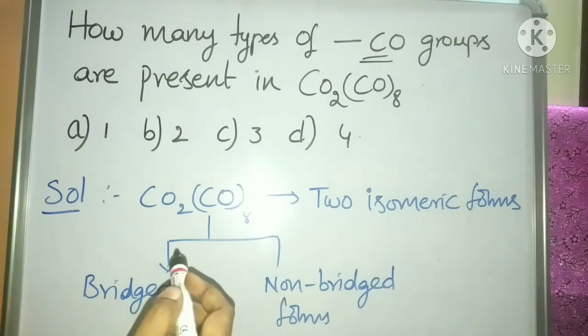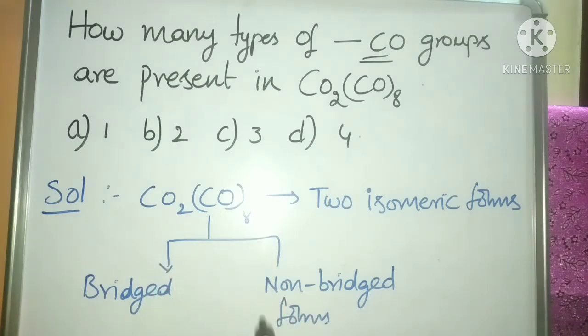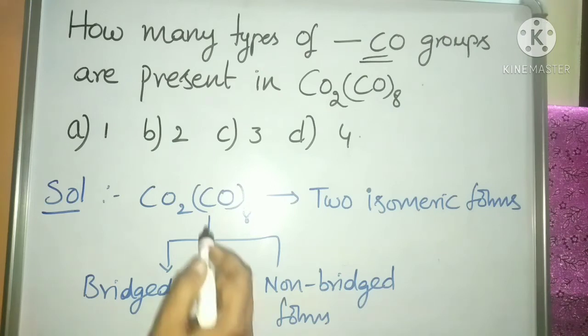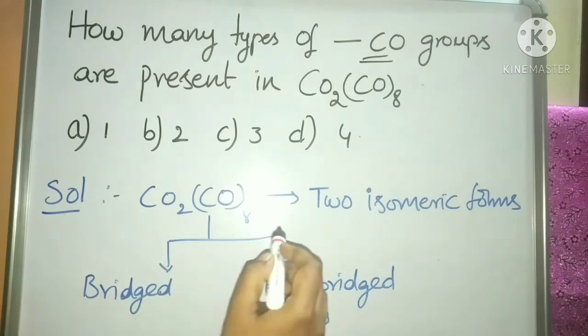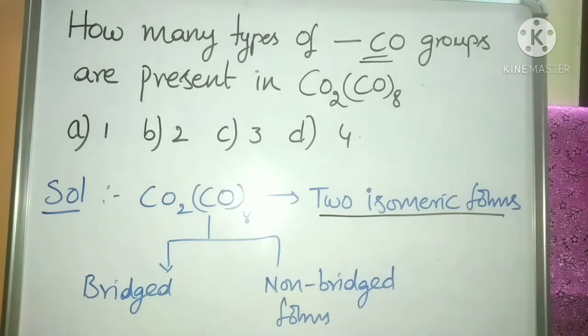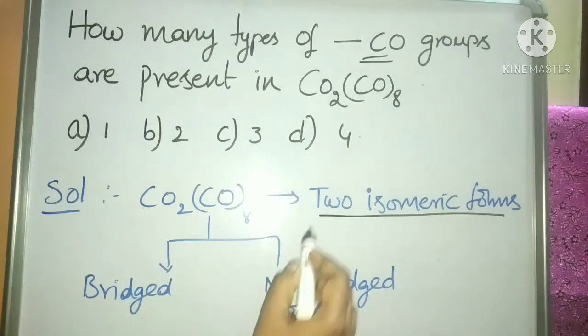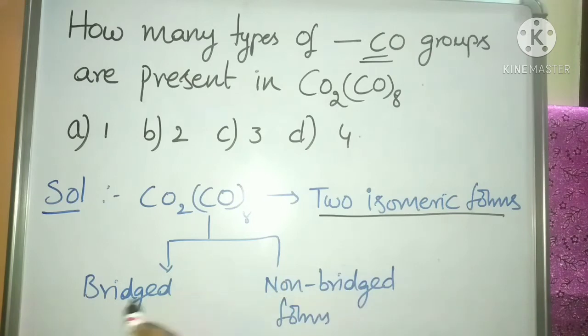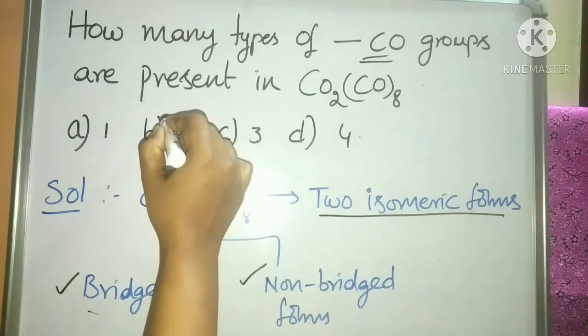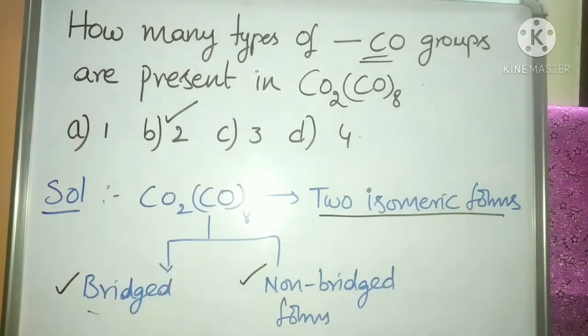This can be explained from the structure of dicobalt octacarbonyl. We know that dicobalt octacarbonyl exists in 2 isomeric forms, that is the bridged form and the non-bridged form. From this we can easily conclude that we can get 2 types of carbonyls, that means bridged carbonyls and terminal carbonyls, or non-bridged carbonyl groups. So the answer would be B, that is 2. The second option is the right answer.